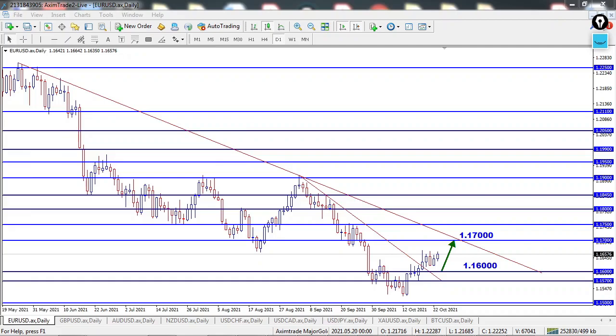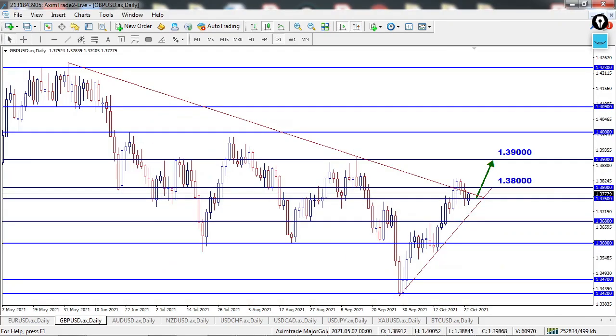On EURUSD, price managed to break the 1.16000 level and also the trend line last week. Next, I'm expecting the price to rise to test the 1.17000 level this week, as it's also the resistance area from the major downtrend. We have Gross Domestic Product and Consumer Price Index news scheduled for this week, which will have some impact on EURUSD.